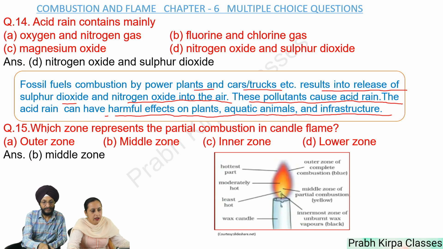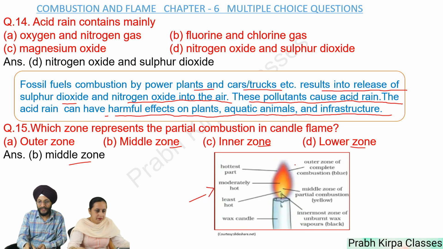Next question: which zone represents the partial combustion in a candle flame? A. Outer zone, B. Middle zone, C. Inner zone, D. Lower zone. So answer is middle zone. In this picture, you can see that there are three zones of the candle flame: outer zone, middle zone, and innermost zone. Partial combustion takes place in the middle zone.